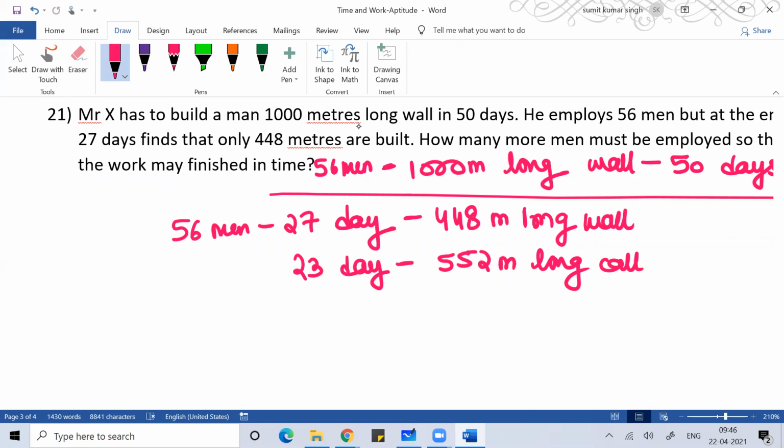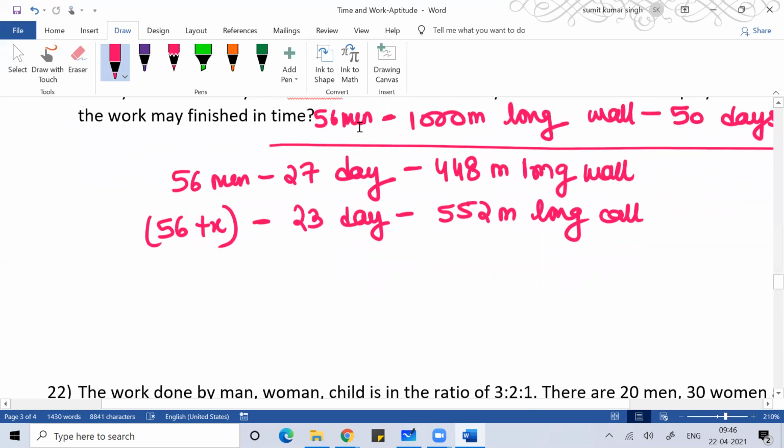With their current efficiency, they cannot suddenly do more work in fewer days. That is not possible here. So this person has to employ more people. Suppose he employs x more persons, then only we can reach the objective. So the question is, what is the value of x?